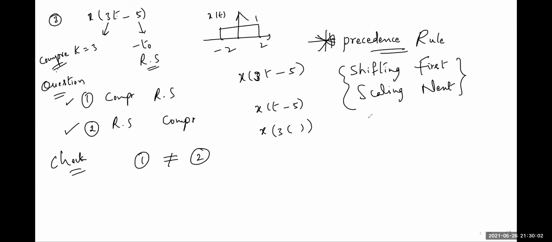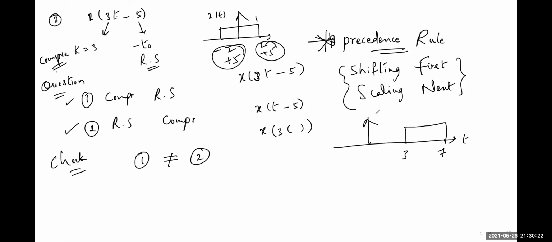So first, if we shift the signal right by 5 units, what do I get? Here minus 5 becomes plus 5: 5 minus 2, 3, and 5 plus 2, 7. 3 to 7. This is the shifted version. And then scale it. For scaling, what should we do? Here it is multiplied with 3, so we have to divide by 3.